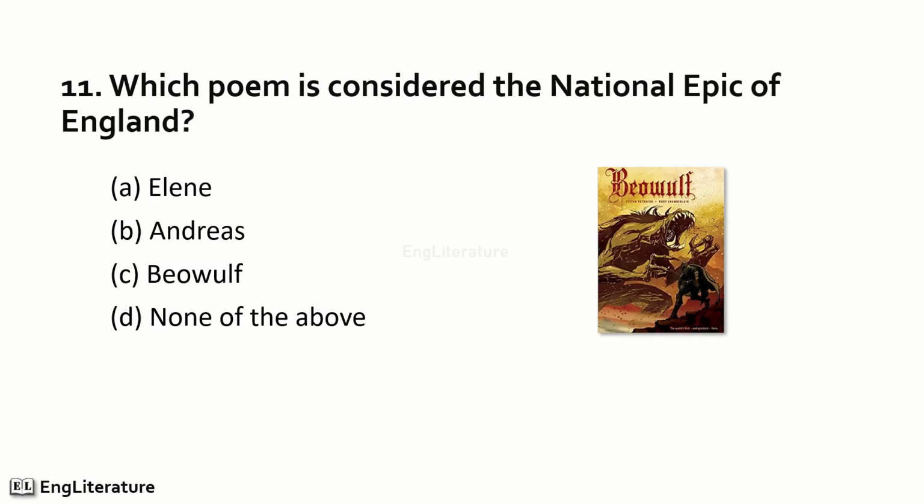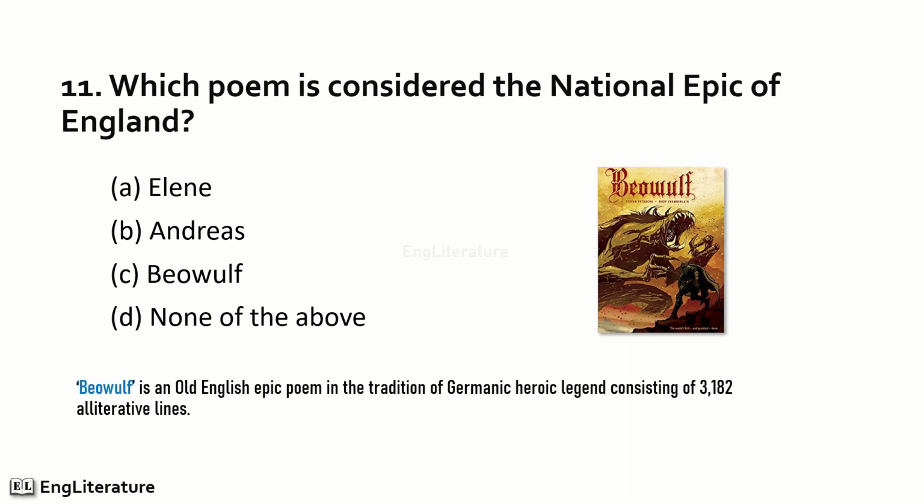Which poem is considered the national epic of England? Friends, Beowulf is the Old English epic poem in the tradition of Germanic heroic legend, consisting of 3,182 alliterative lines.